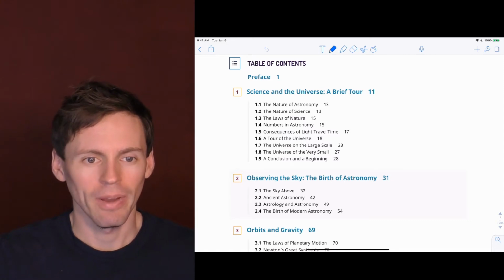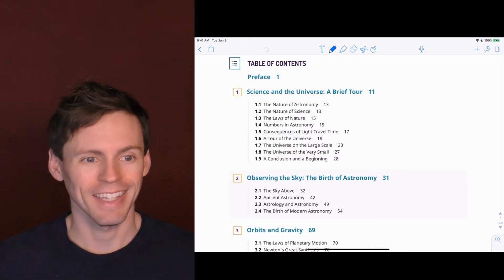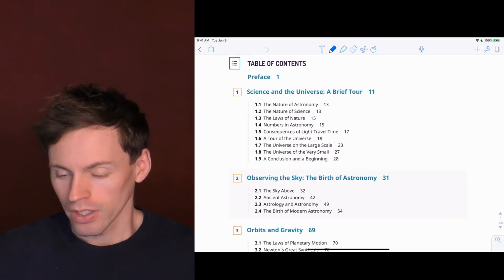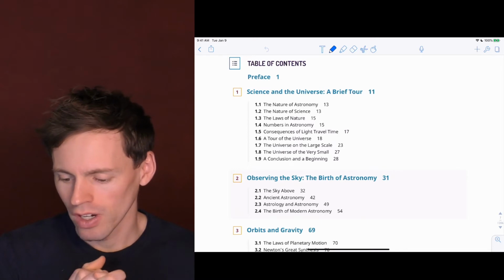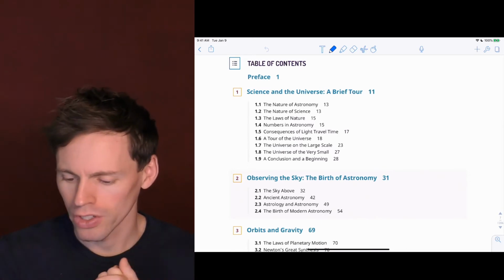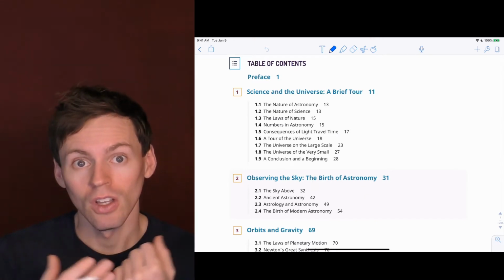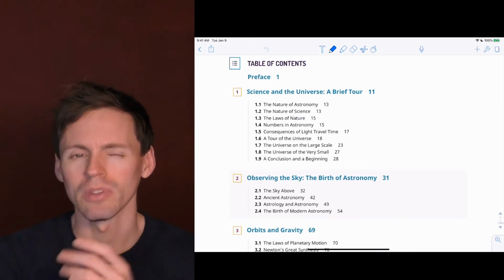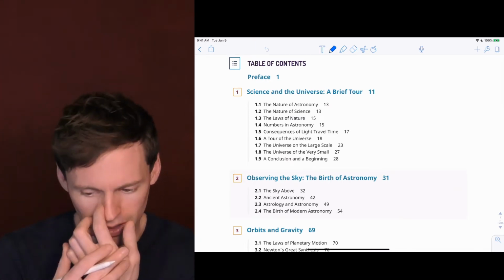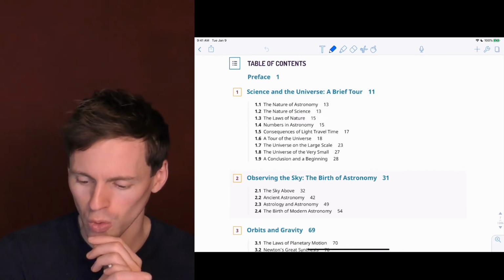Let's talk about the review, what we need to learn for the exam. Okay, so let's look at chapter 1, and we're talking about the nature of astronomy and science. Make sure you understand that astronomy is an observational science. We can't go do an experiment in space. We just have to look at what the experiments are that are happening out there and study them. So we call it an observational science because we can't set up a controlled environment like a normal experiment on